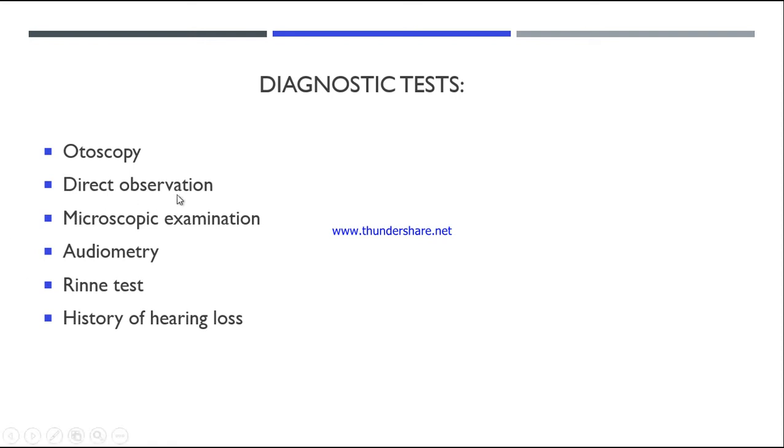Next, direct observation, microscopic examination, audiometry to check the hearing, then Rinne's test and history of hearing loss. Because genetics play an important role, family history should be asked, and we have to check for any occurrence of otosclerosis in the family.